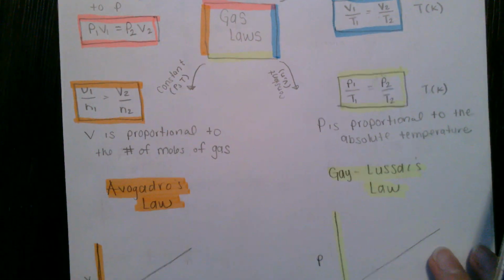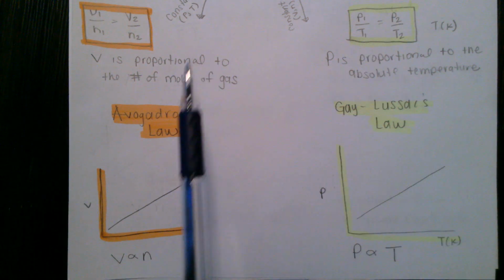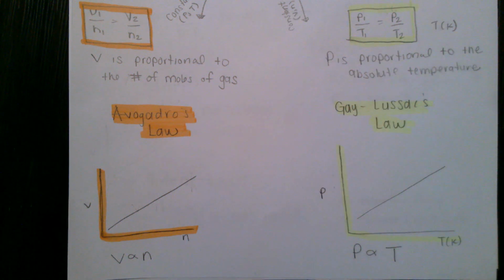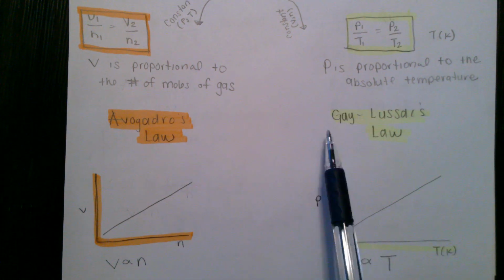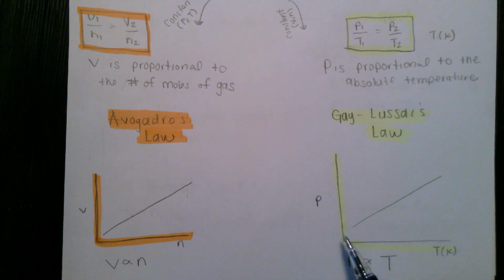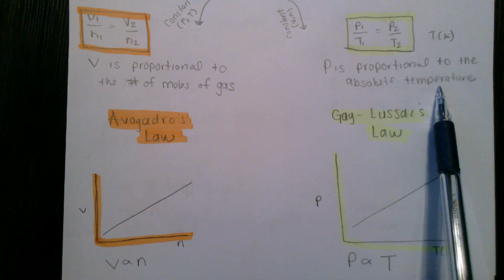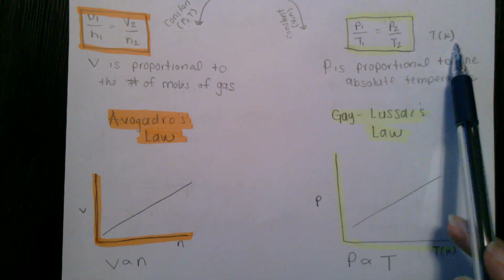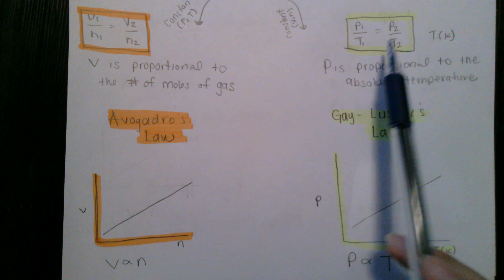Going down here now to our second set of gas laws, our next one is Gay-Lussac's law. For Gay-Lussac's law, volume and number of moles are held constant, so we're looking at pressure and temperature changes. What Gay-Lussac found is that as you increase the temperature of a gas, the pressure increases proportionally. So P is proportional to the absolute temperature. They're directly proportional. So if we put that together, we get P1 over T1 equals P2 over T2.